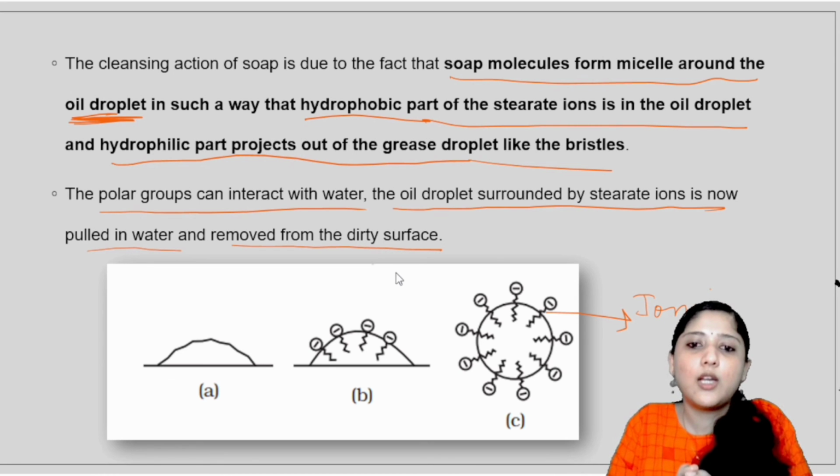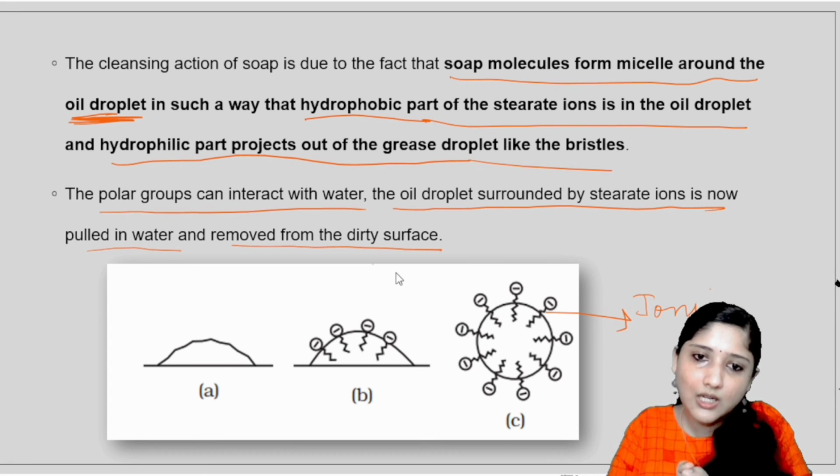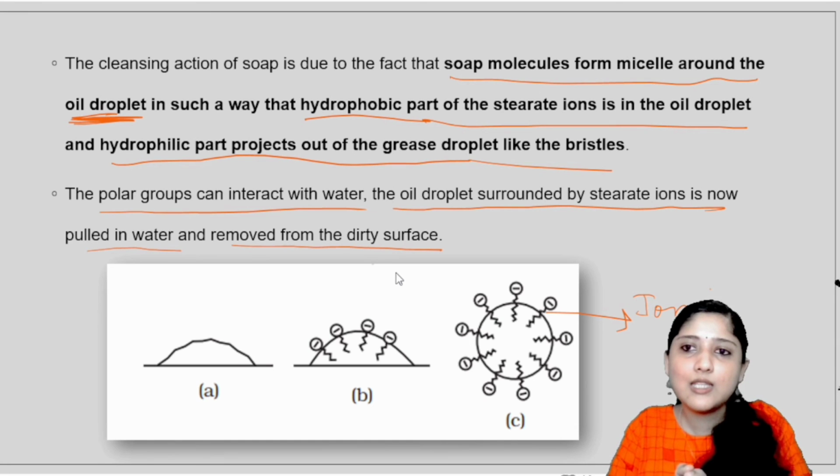There are two main parts to RCOO minus, the hydrophobic part and the hydrophilic part. The hydrophobic part will attach to the oil droplets or the grease, and the hydrophilic part will attach to the outside of the micelle, and the formation of the ionic micelle takes place. And by agitating it, the dirt along with the micelle will be removed. This is the cleansing action of soap, the mechanism to cleanse the cloth.